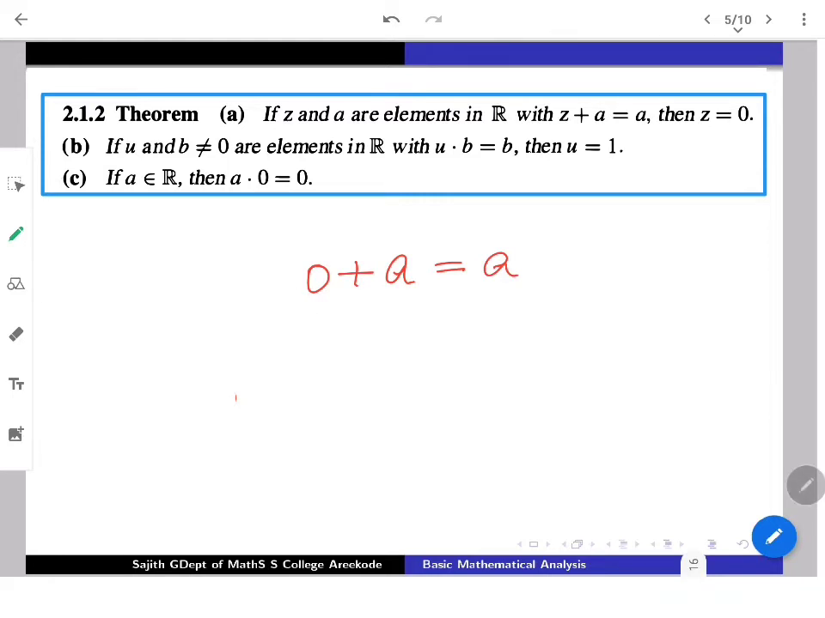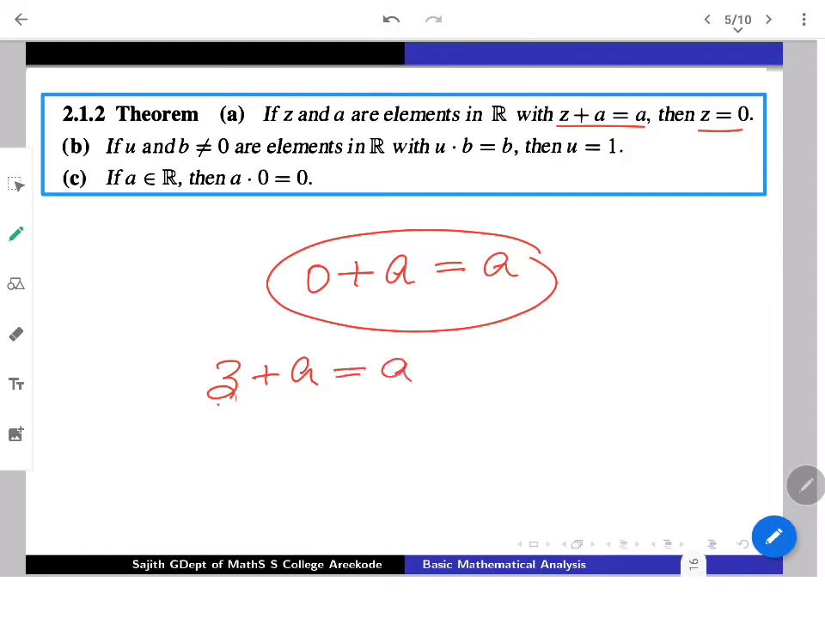The first statement, the A part, is nothing other than this: take Z and A as elements in R with Z plus A equals A, then Z must be 0. It means 0 plus A equals A for every A, that we know. But if Z is a real number, A is also a real number, and you add Z plus A and it gives back A, then that Z must be 0. That is what it considers.